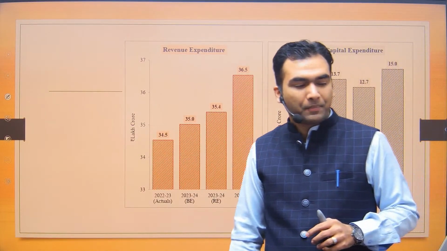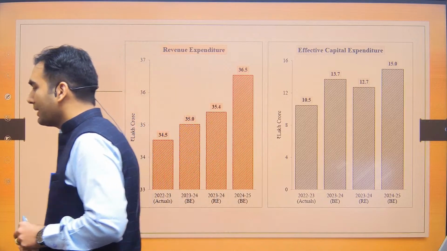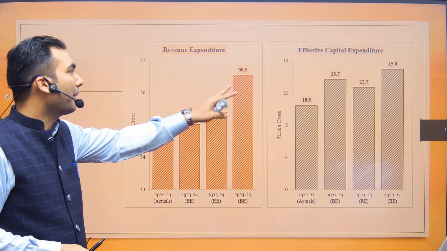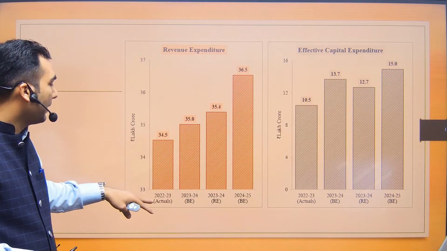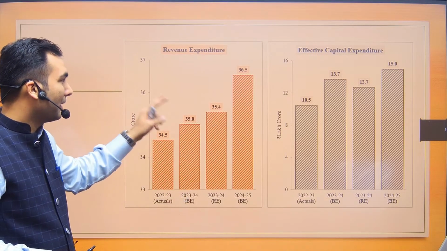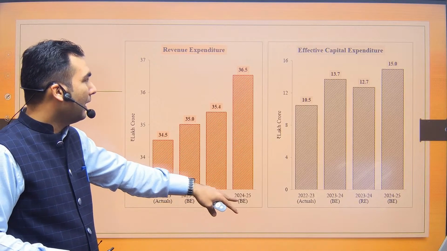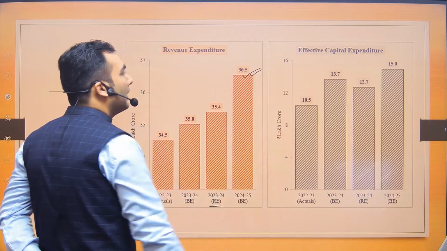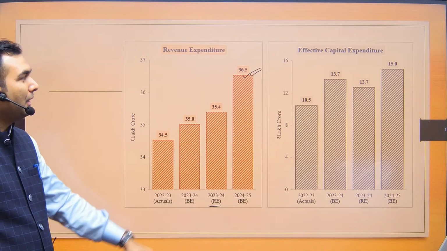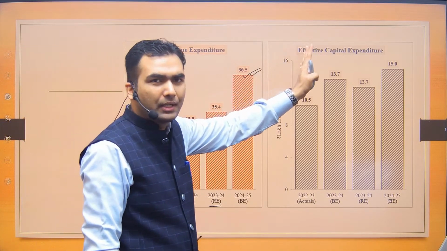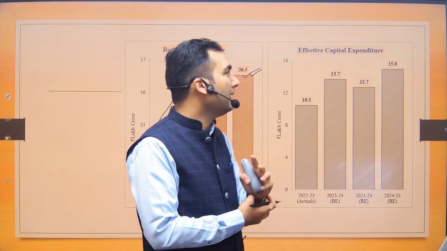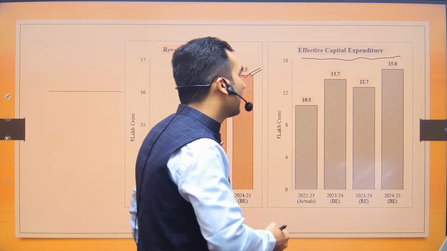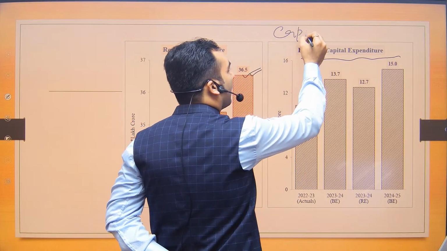Next aspect. This is the data that the government has given, showing that the revenue expenditure of the government has continuously increased in absolute terms. Okay, actual expenditure, the budget estimate, which was the estimate last year, the revised estimate, and this year's budget estimate. So the government is estimating that this year the revenue expenditure would be more. The government has also come up with this term. I mean, it's not a new term, but this year it has been highlighted: effective capital expenditure.